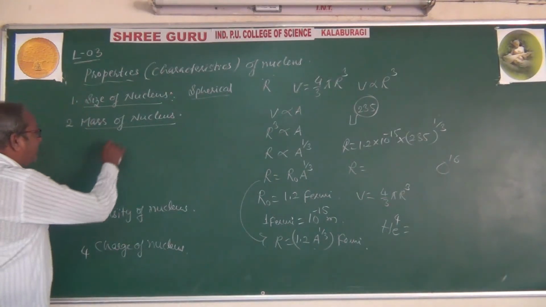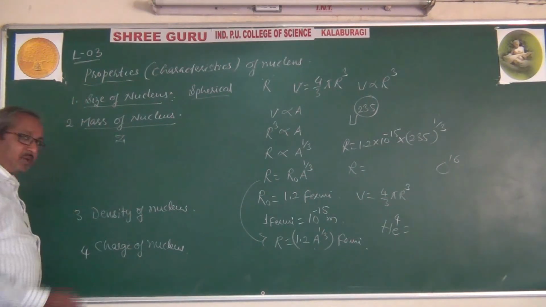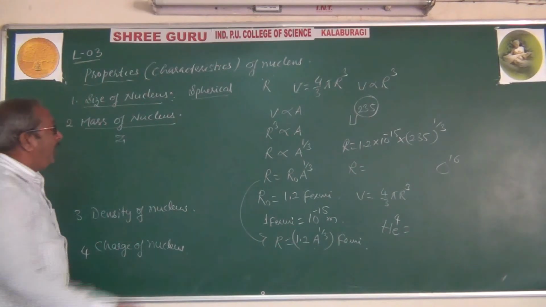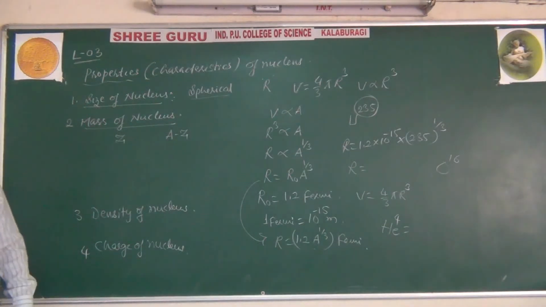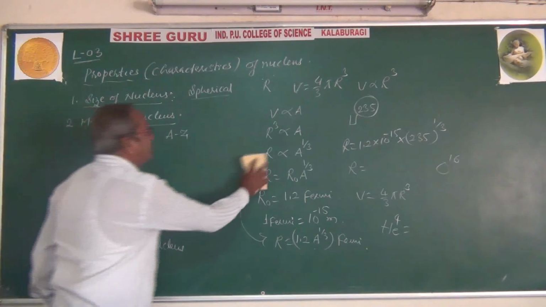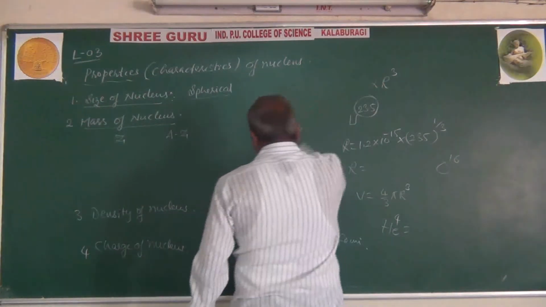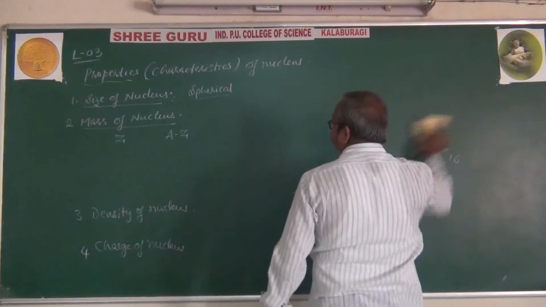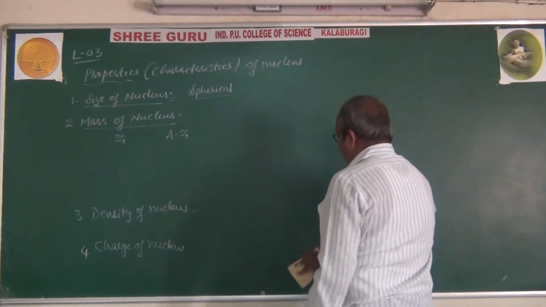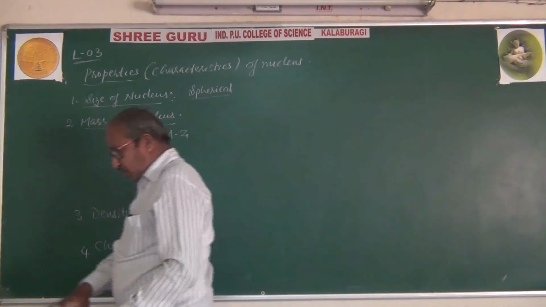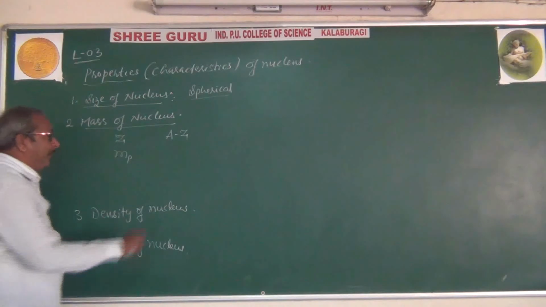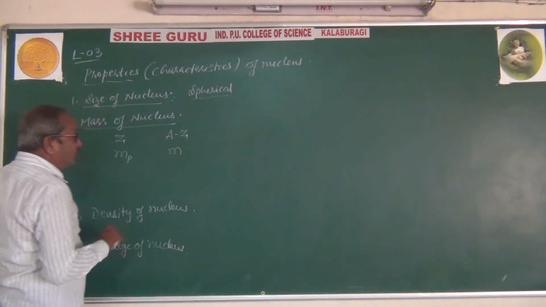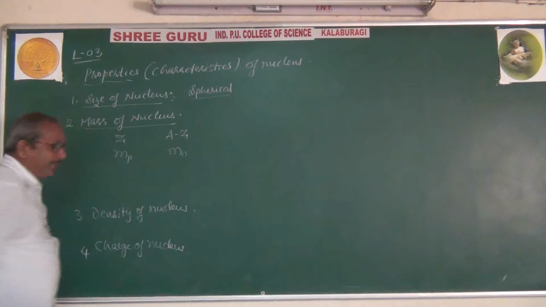Here Z represents the number of protons present in the nucleus, and A minus Z represents the number of neutrons in the nucleus. The mass of the proton is represented by Mp and the mass of the neutron is represented by Mn.